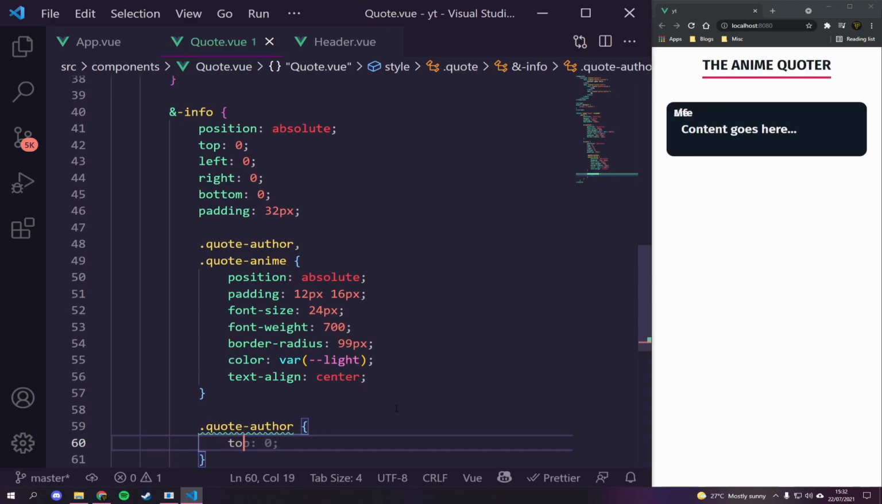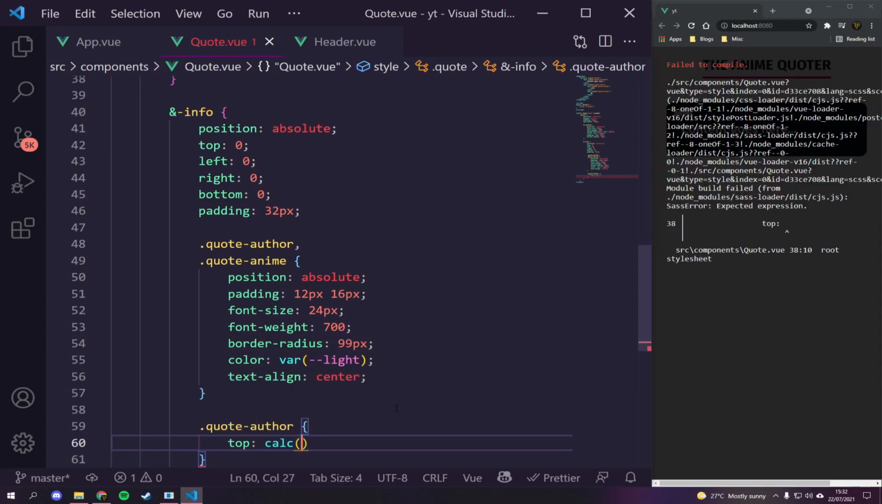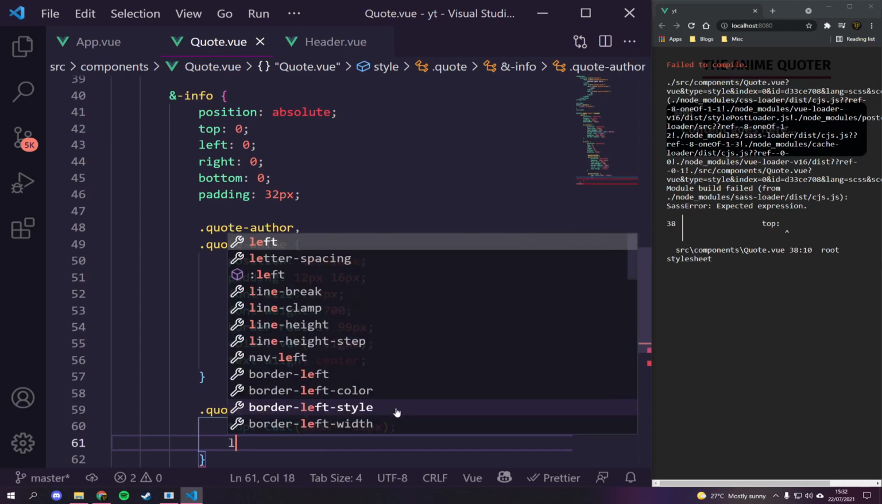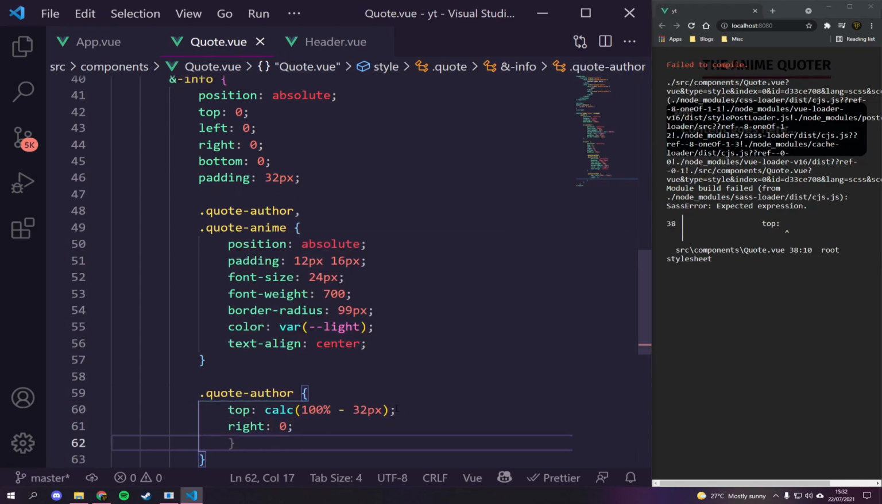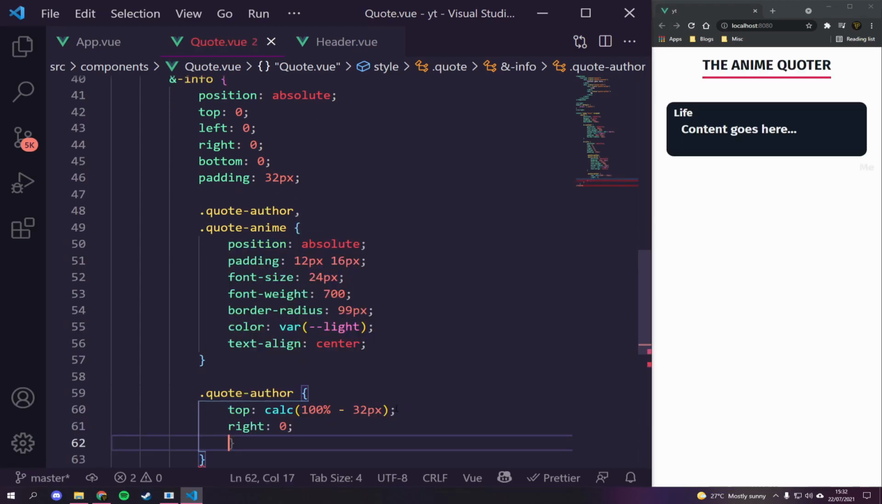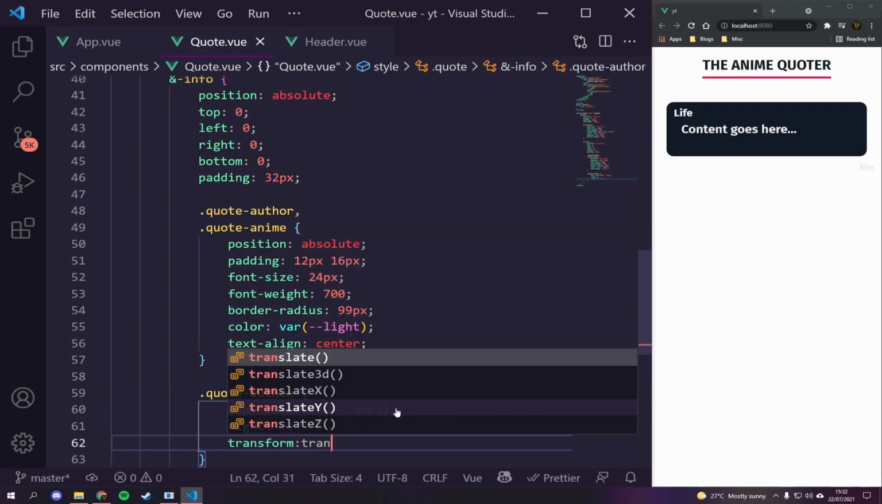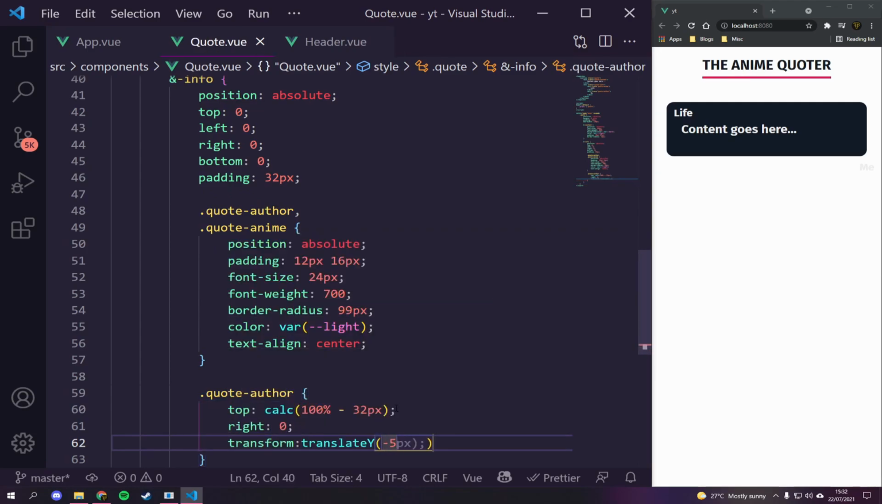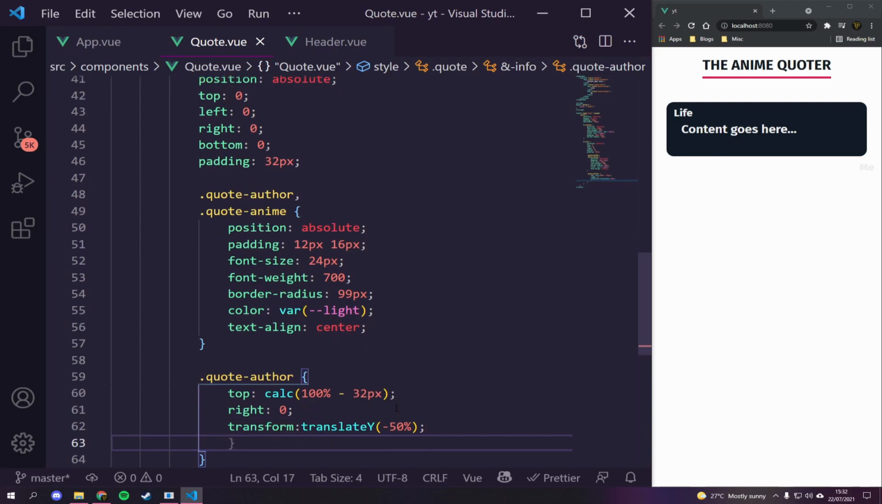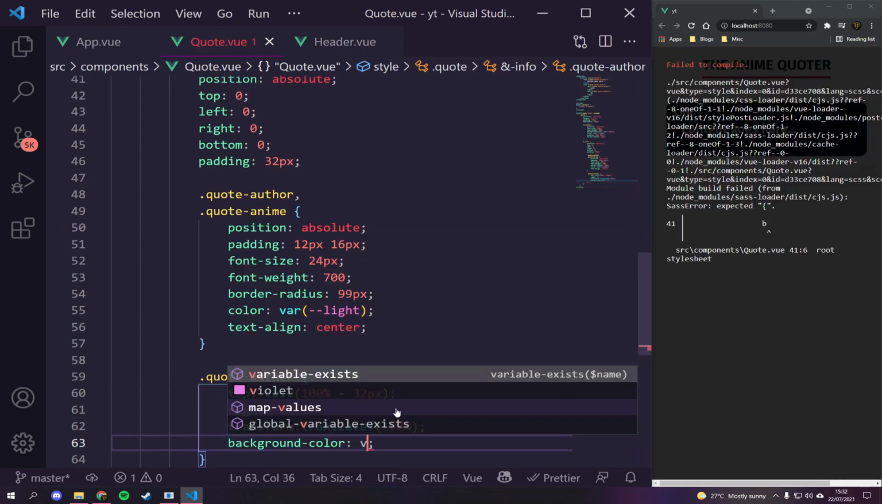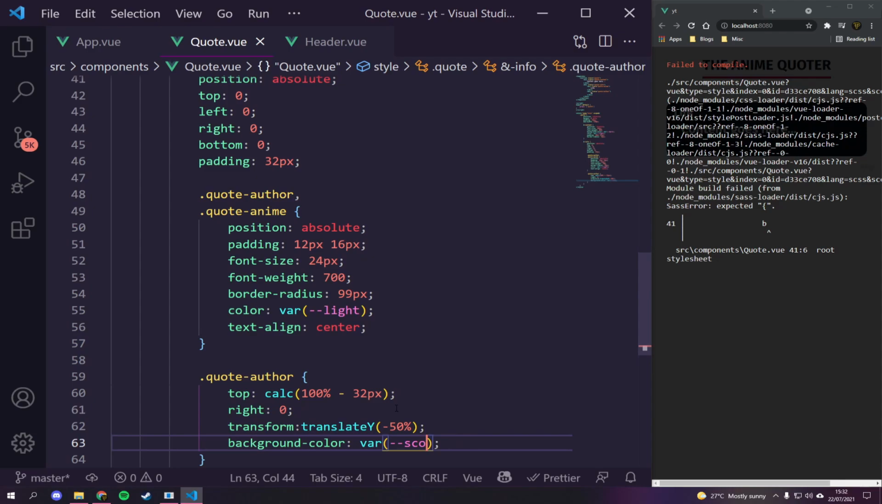And we're just going to say top calc, and we're going to say 100% minus 32 pixels. We're then going to say right 0, and then let's give it a transform translateY of minus 50% to bring it up, and a background color of far secondary.